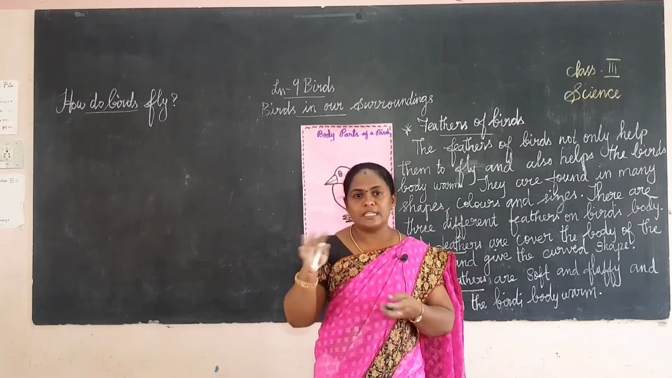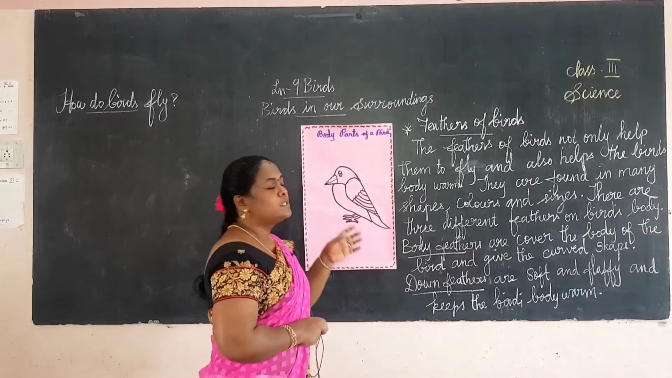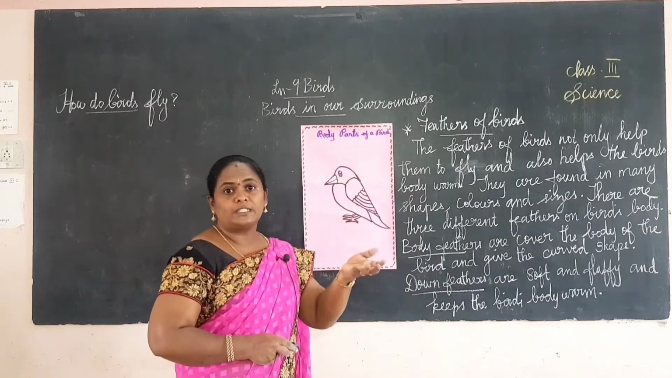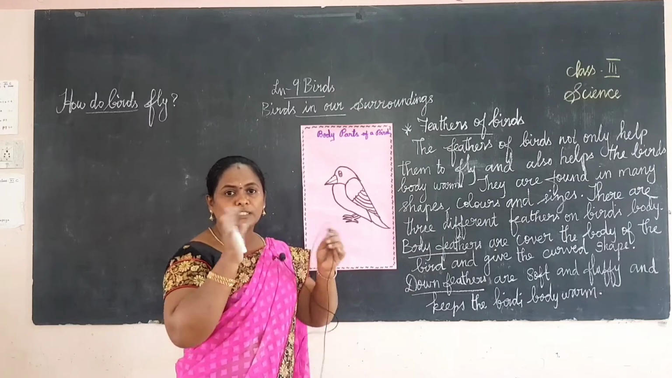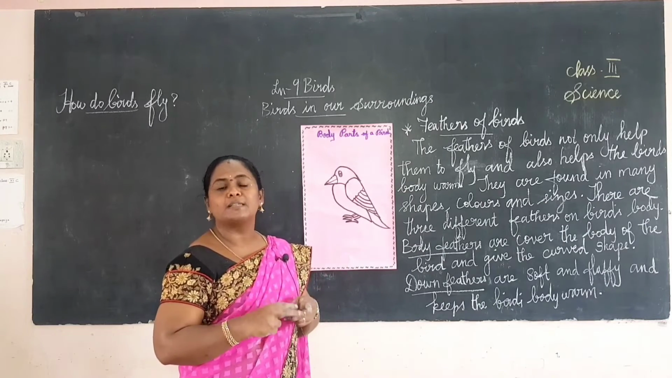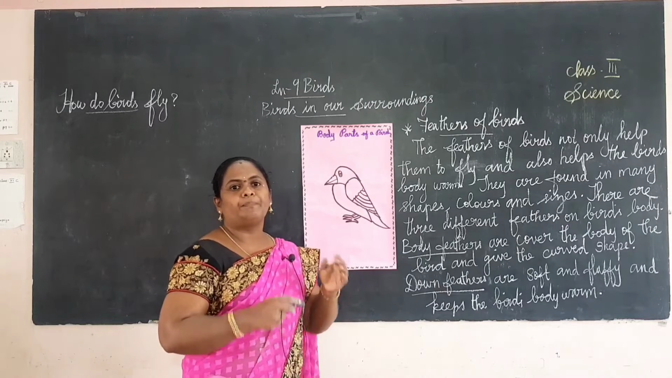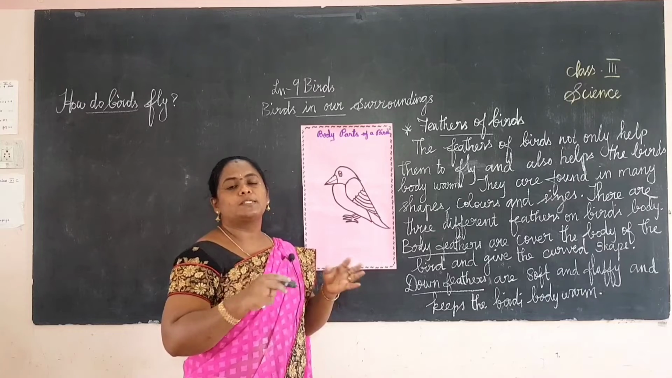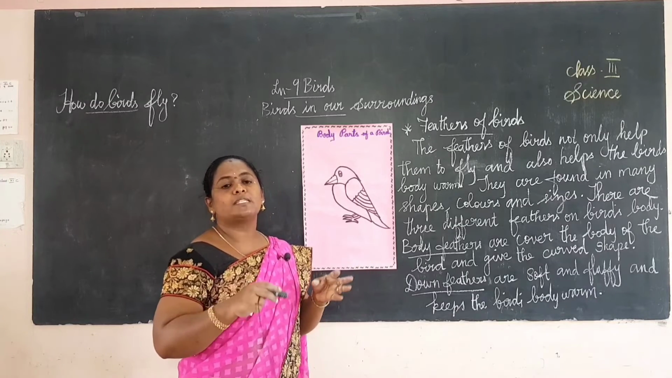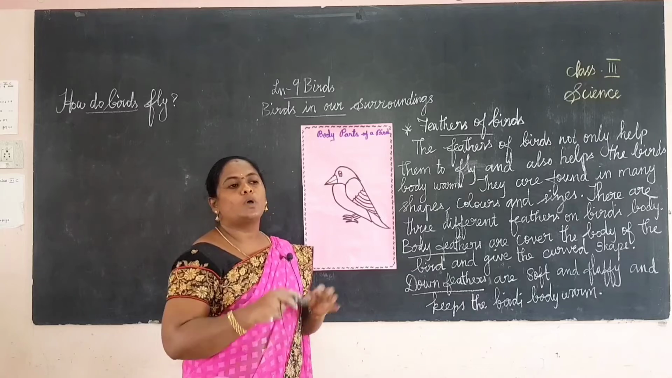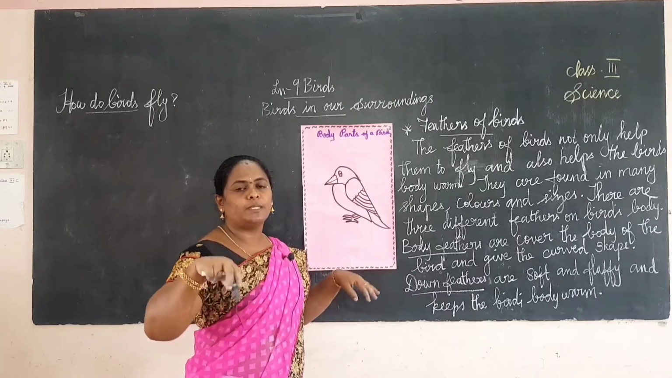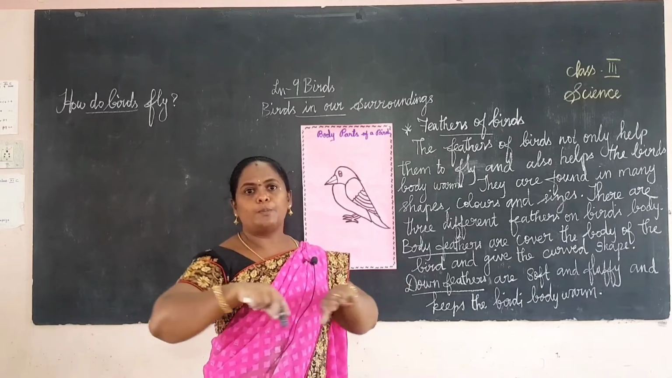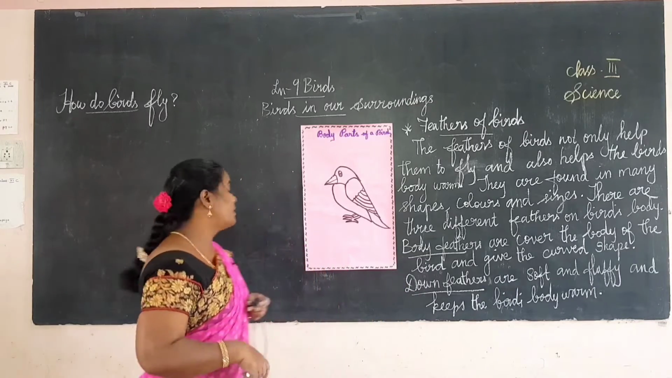Body feathers give the shape. So already we know the body feathers give the curved shape of the bird. The boat-shaped body helps them to move forward. Because the body is boat shaped, it is easy to fly forward, pushing the air and helping them to fly.